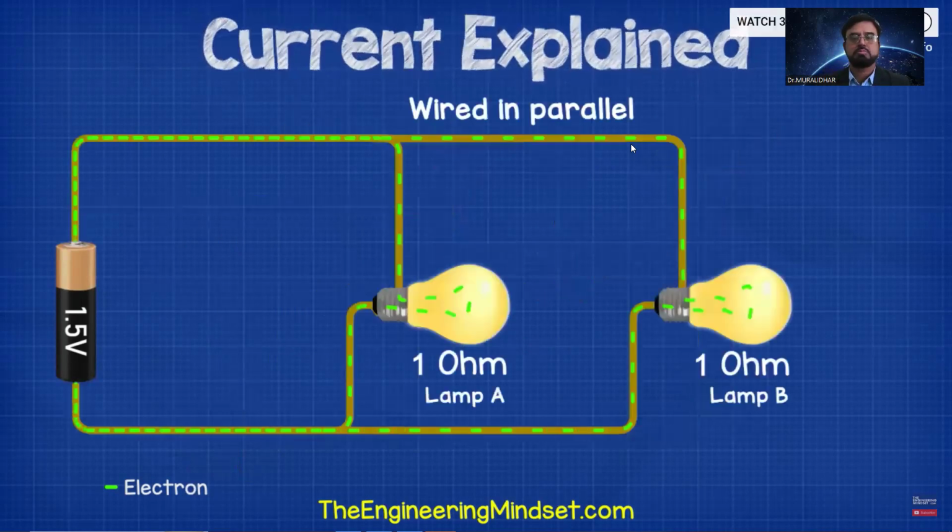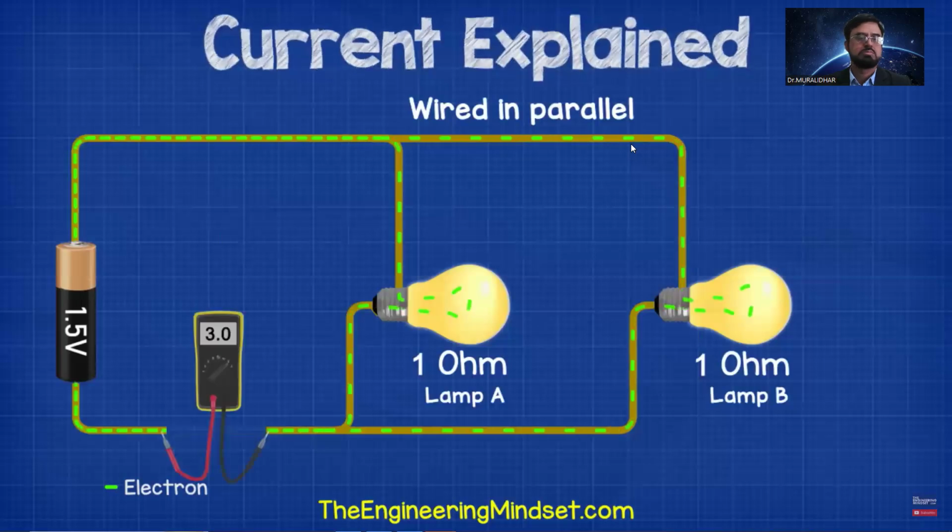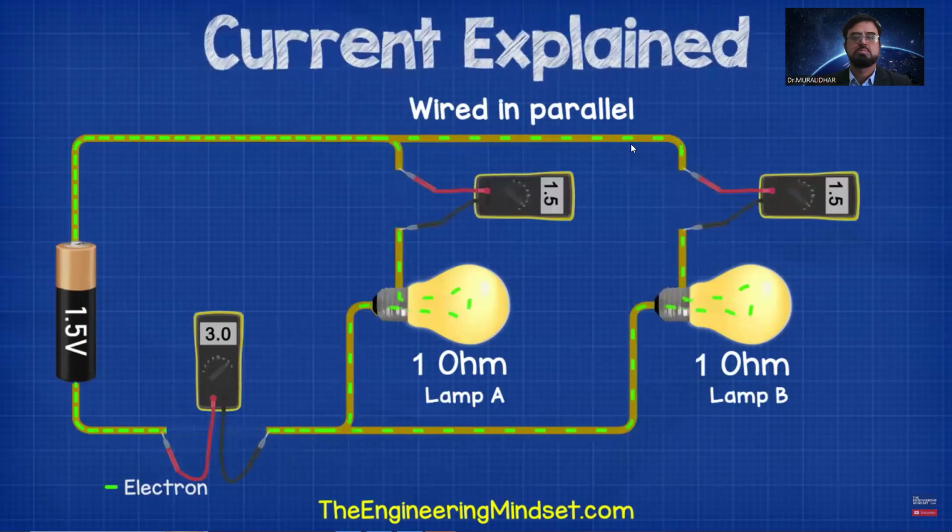If we now connect the circuit with 2 lamps in parallel, both with a resistance of 1 ohm, and connect this to a battery of 1.5 volts, then in the main wire to and from the battery we get 3 amps. But on the branch of each lamp we get 1.5 amps. That's because the path for the electrons has split, so the electrons are shared with some flowing through lamp A and some flowing through lamp B.